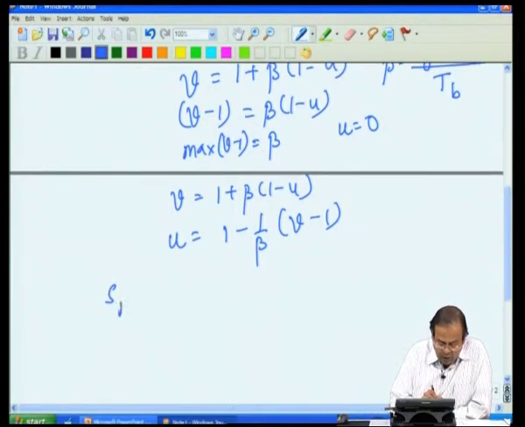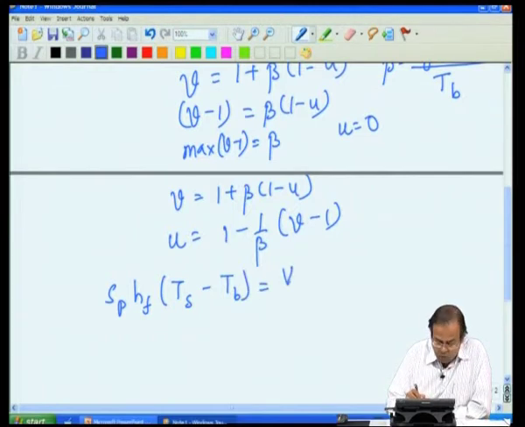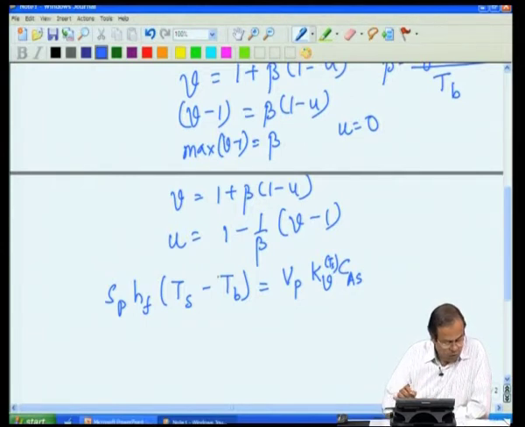We have Sp into hf into Ts minus T bulk equal to Vp into, let us say, rate constant kV into rate of reaction CAS, all at the temperature of the surface.